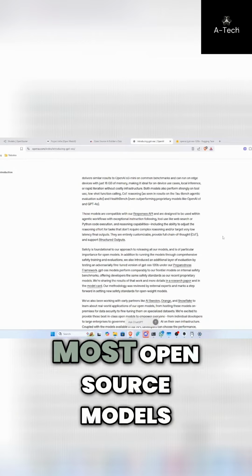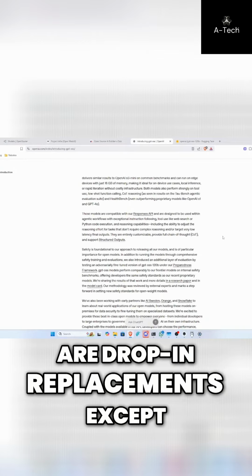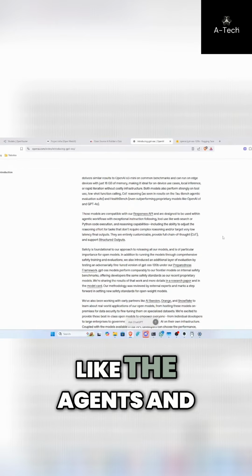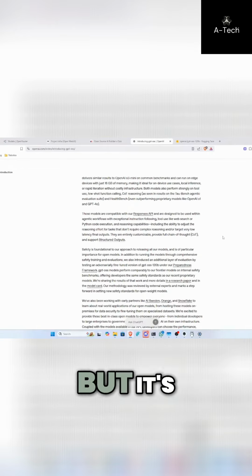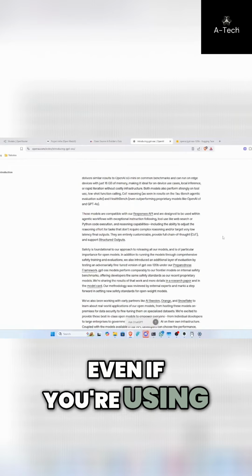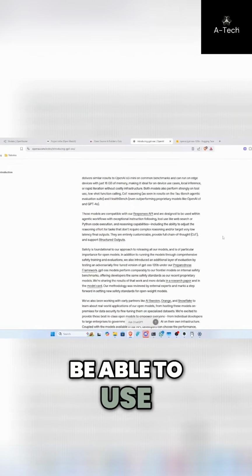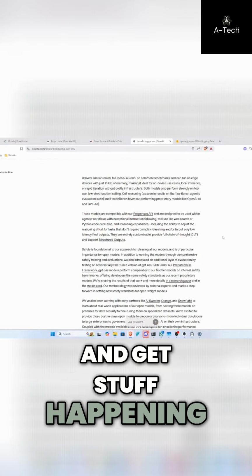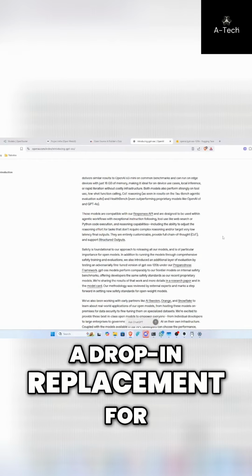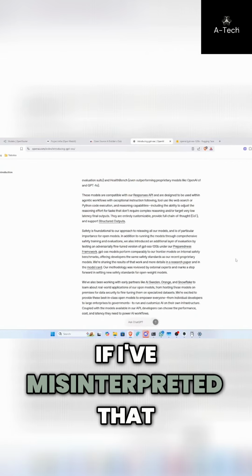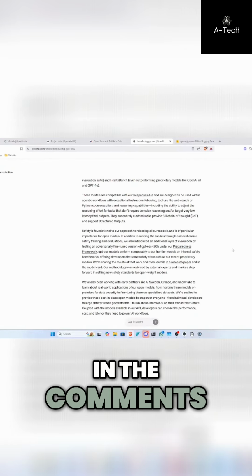Because yes, most open source models are drop-in replacements, except for when you're using the proprietary Responses API, like the agents and stuff like that. You can do it, but it's a little bit more trickery to make it work. Even if you're using Ollama, you could still use the GPT OSS models with the Responses API and get stuff happening. So that's technically become a drop-in replacement for the drop-in replacement, if that makes sense. If I've misinterpreted that, then please do correct me in the comments.